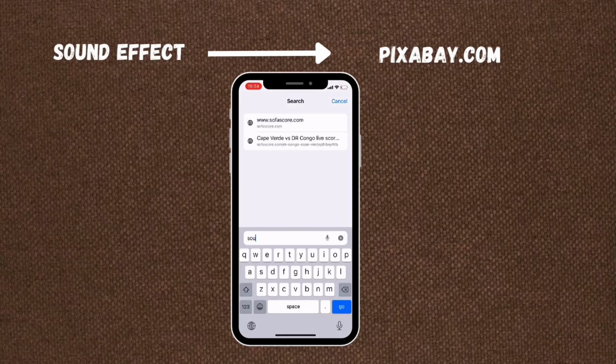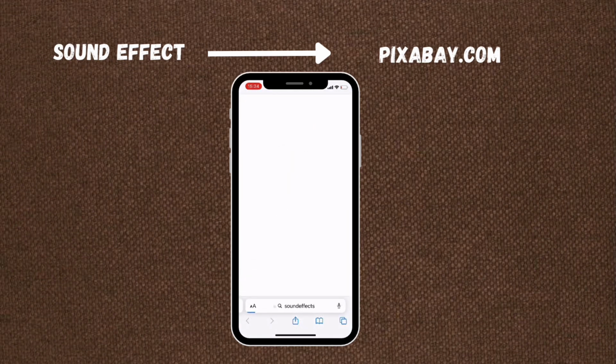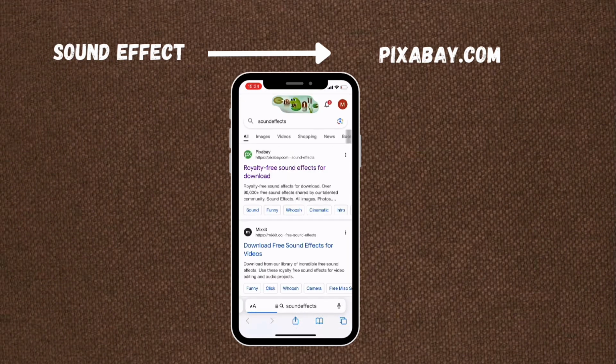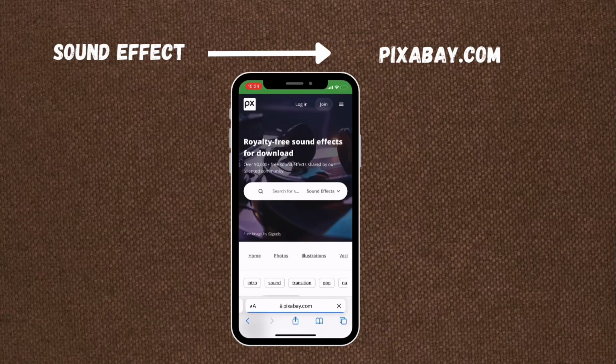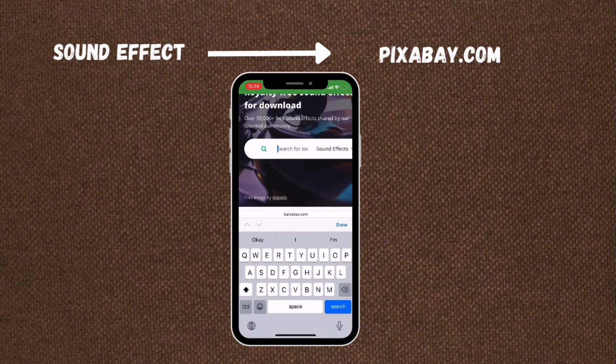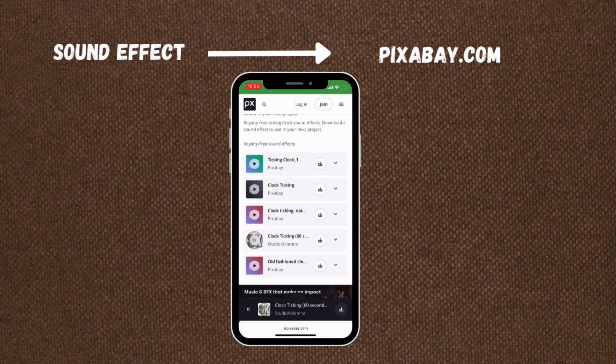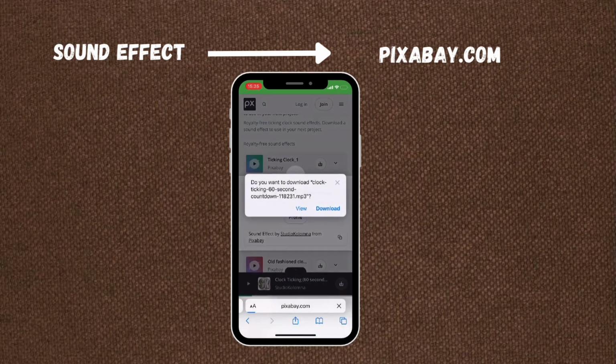Sound effects are very, very important to keep your viewers engaged. And you'll realize this when we whip the entire video together. For free sound effects, visit pixabay.com. The important sound effects for the quiz videos are, 1, ticking clock, so it creates suspense while your viewers think about the correct answer. The second one is the ding sound when the right answer appears on the screen. Then finally, the whoosh is used for transition from one question to the other. On the screen is a demo on how you can easily download them.